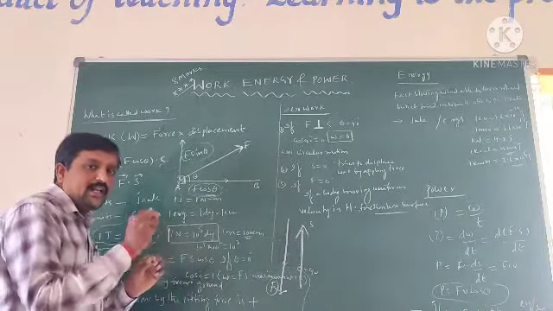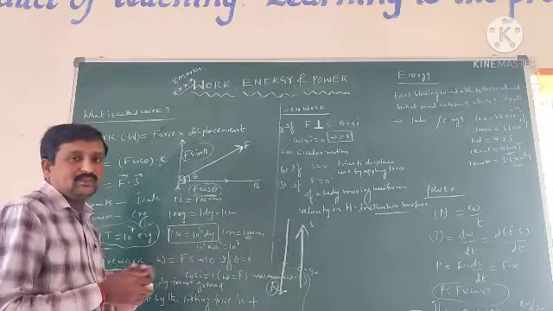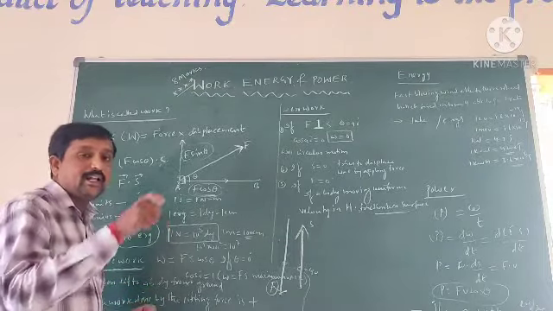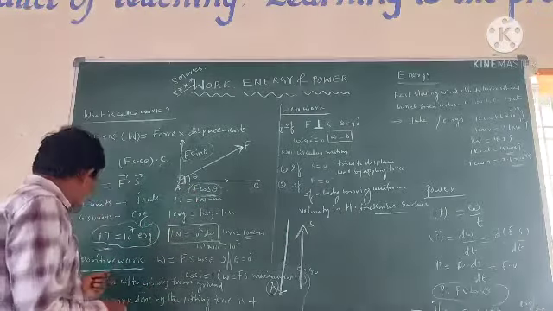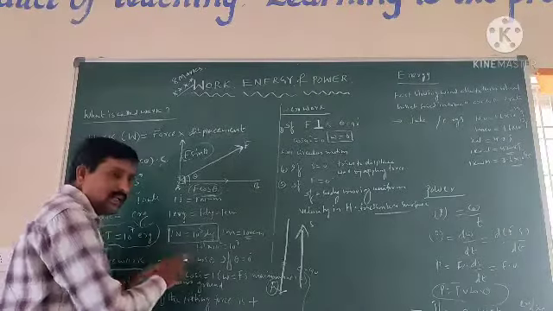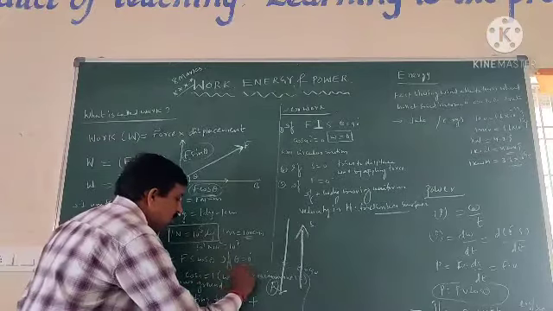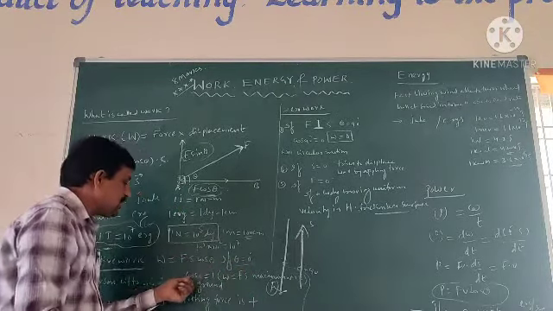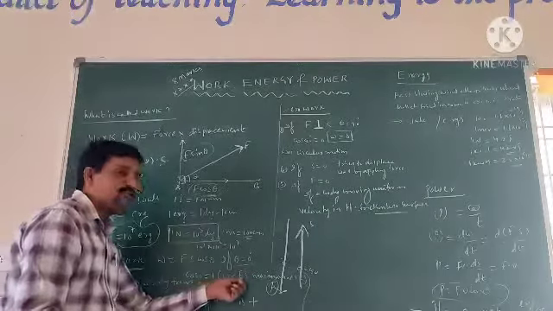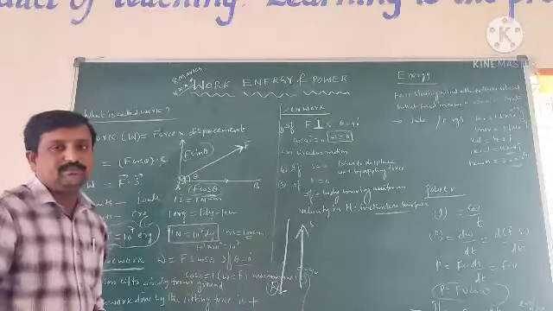The force and displacement are both parallel to each other. The displacement is along the direction of the force, so positive work is done on the object. F and S are both parallel. In this case, theta is equal to 0, and cos 0 is equal to 1. So W is equal to F into S, and maximum work is done on the object.